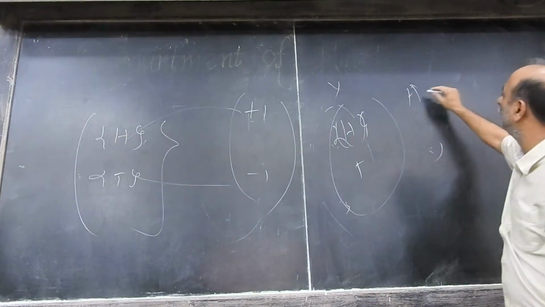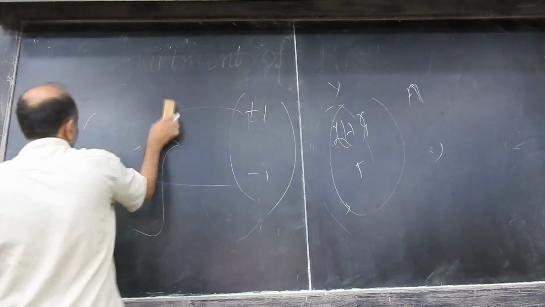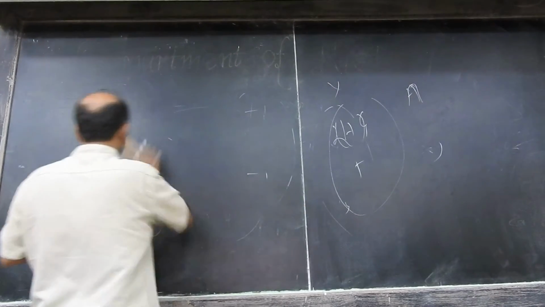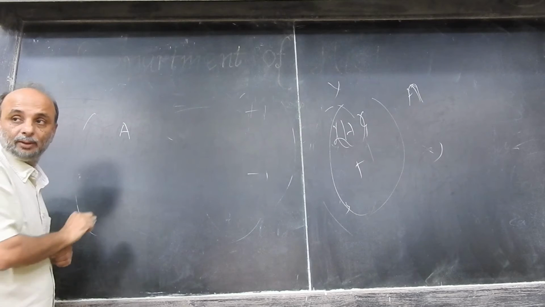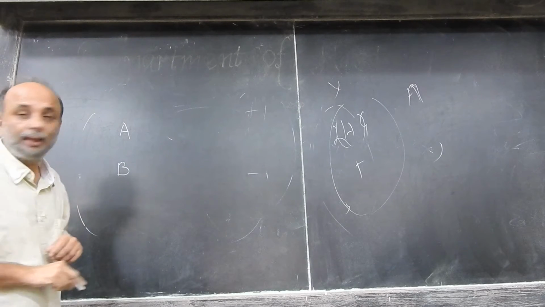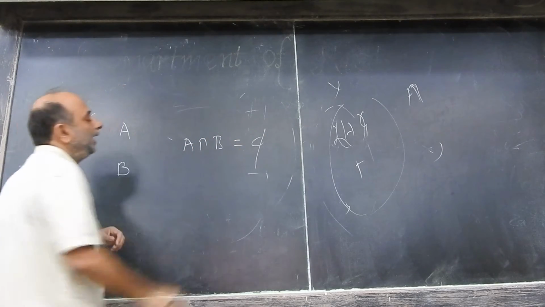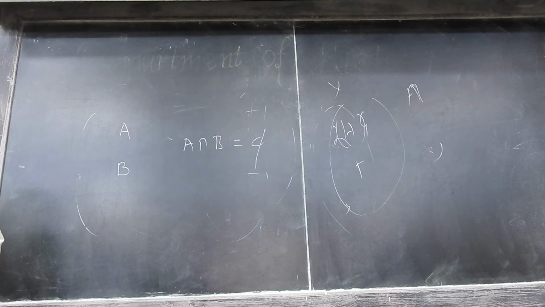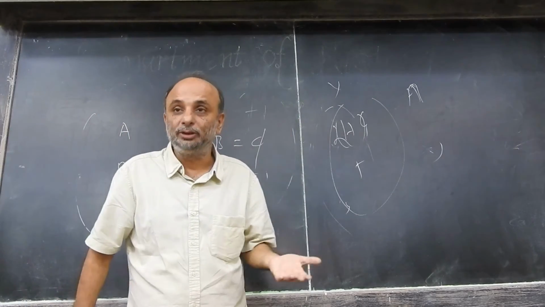If A is an outcome, think of A as an outcome, think of B as an outcome, and if A intersection B is the empty set, yeah, we define the two outcomes to be mutually exclusive.